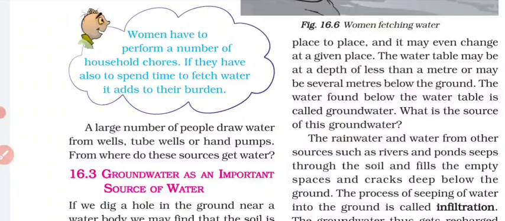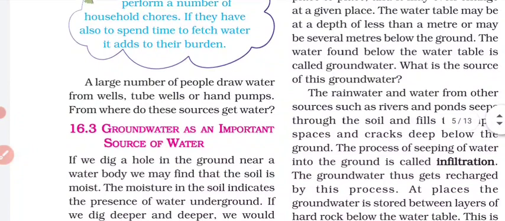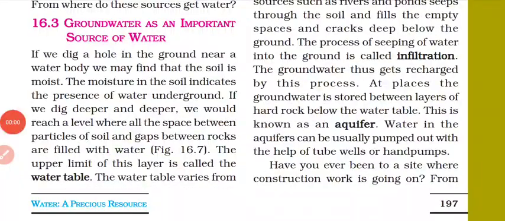Now, a large number of people are also withdrawing water from tube wells, wells, and hand pumps. So these are the sources of groundwater. Now, how can we get the groundwater? Groundwater is an important source of water. If we dig a hole in the ground near the water bodies, we may find that the soil is moist. So why is it moist? The moisture in the soil indicates the presence of water inside the ground, which we call underground water.